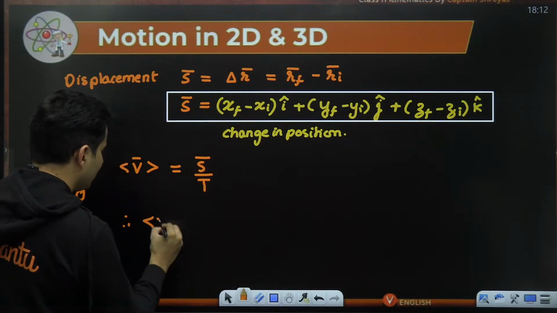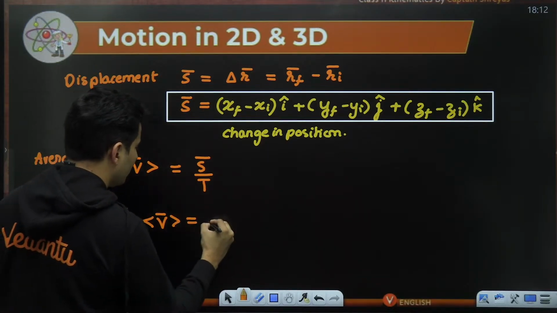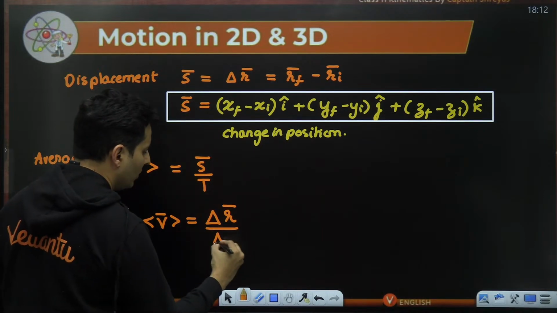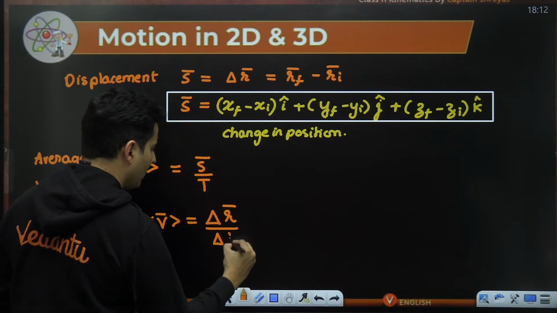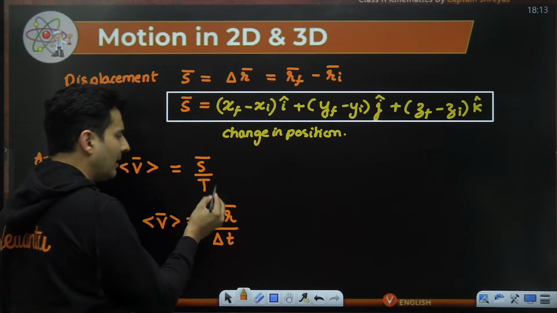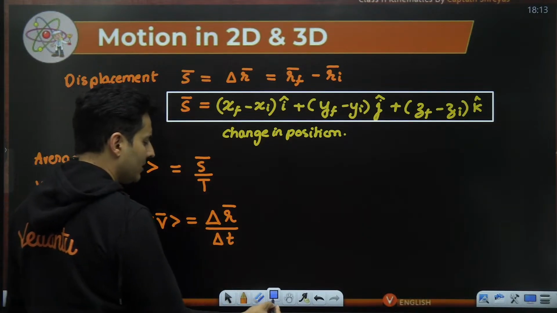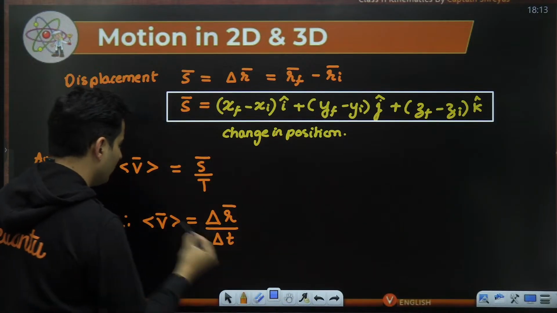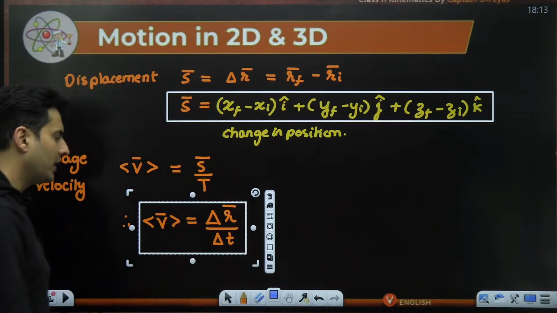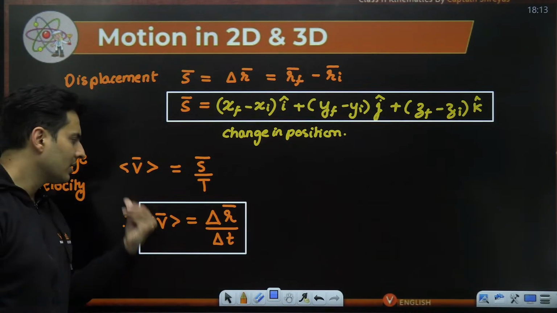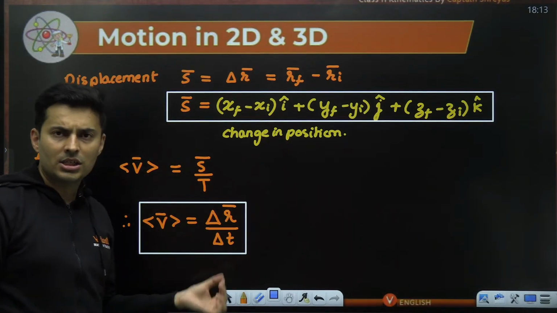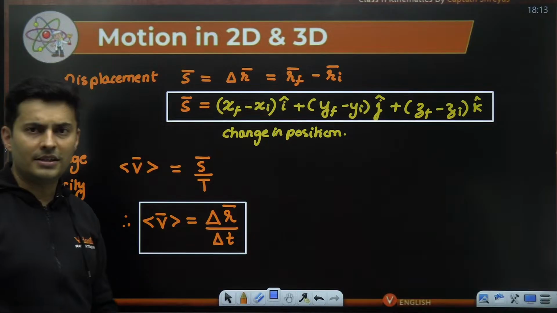But in slightly better form, I can also write it as change in position divided by time interval, delta t. Time taken or time interval, one and the same thing. So usually you will see this particular equation being used for average velocity: change in position over change in time.